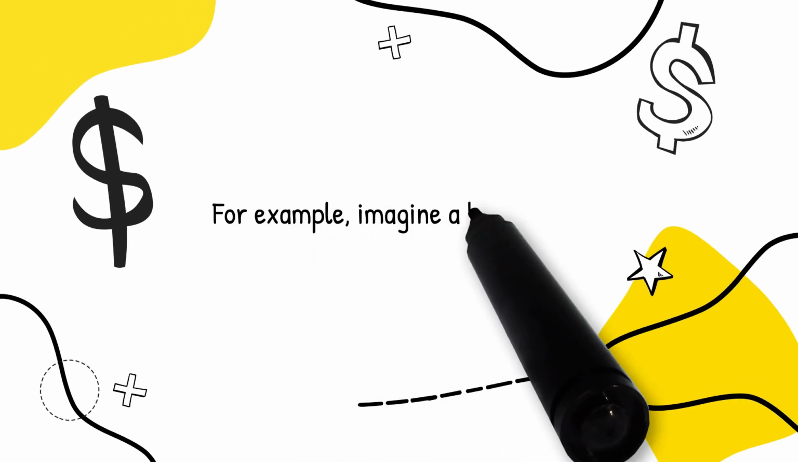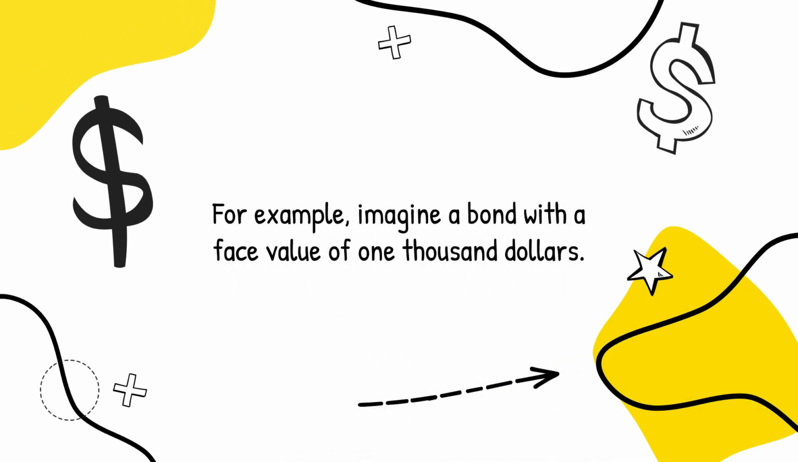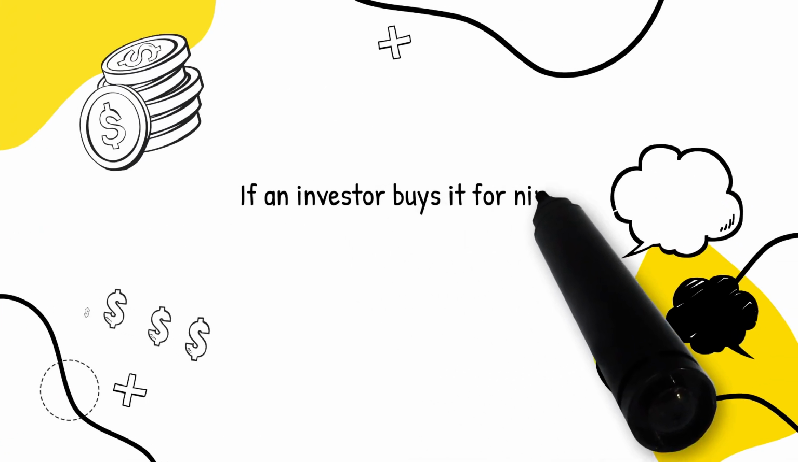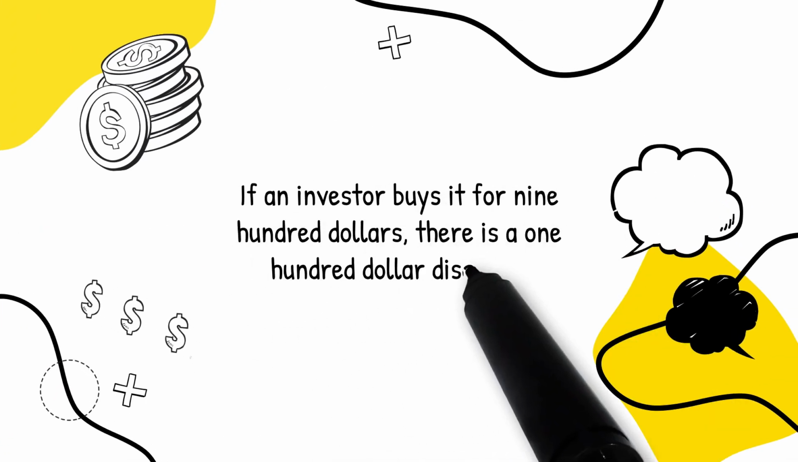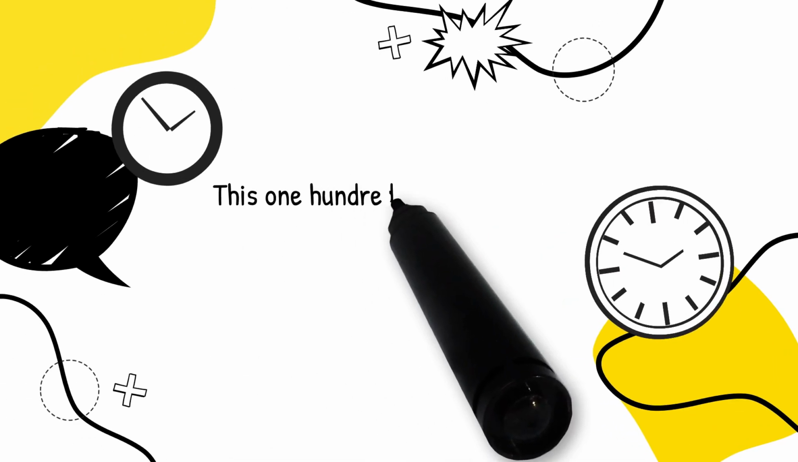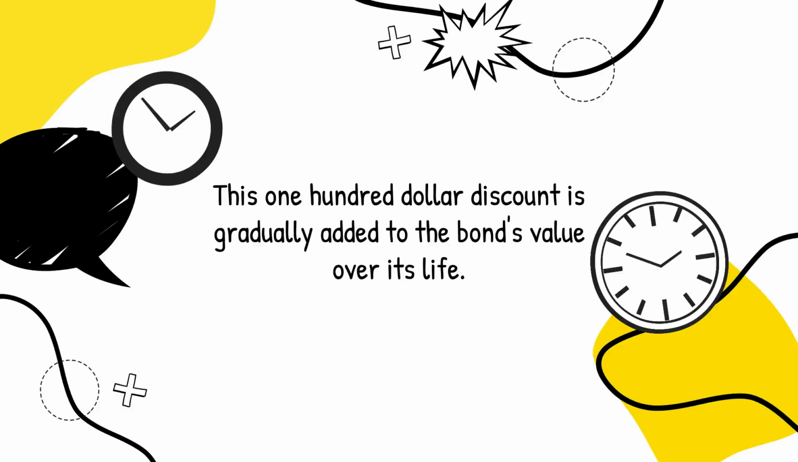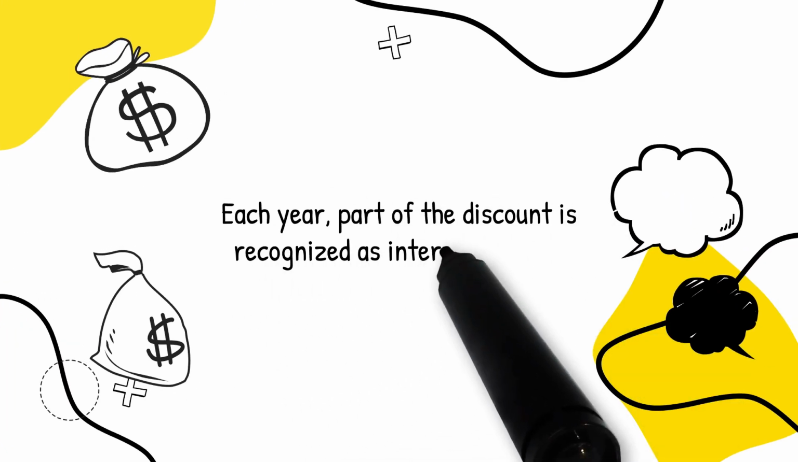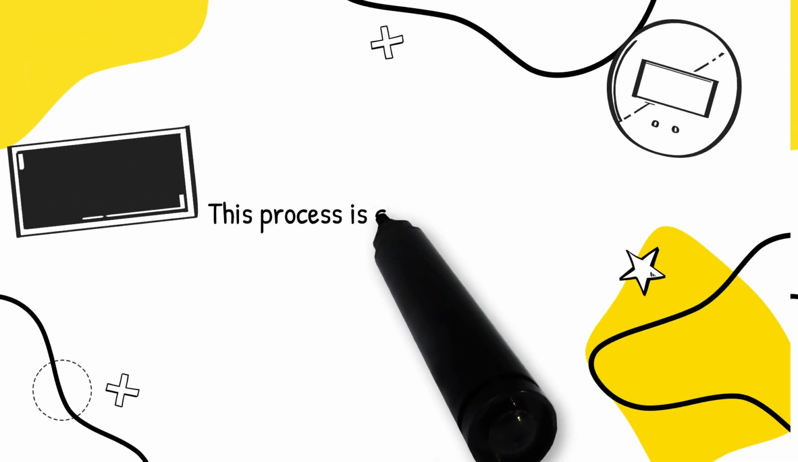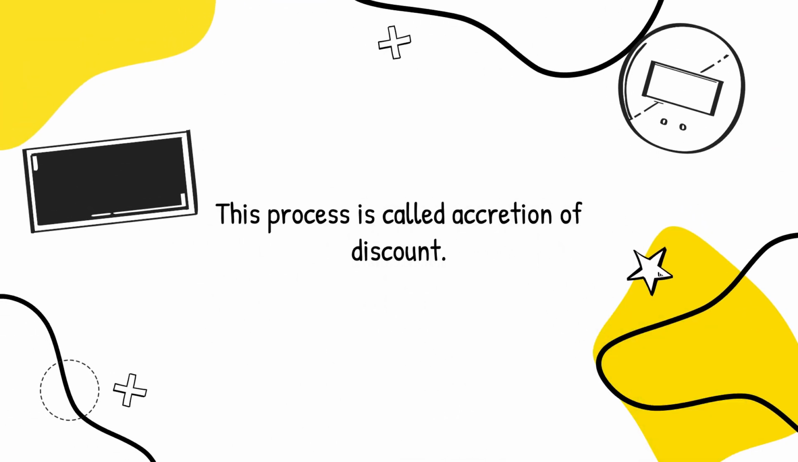For example, imagine a bond with a face value of $1,000. If an investor buys it for $900, there is a $100 discount. This $100 discount is gradually added to the bond's value over its life. Each year, part of the discount is recognized as interest income. This process is called accretion of discount.